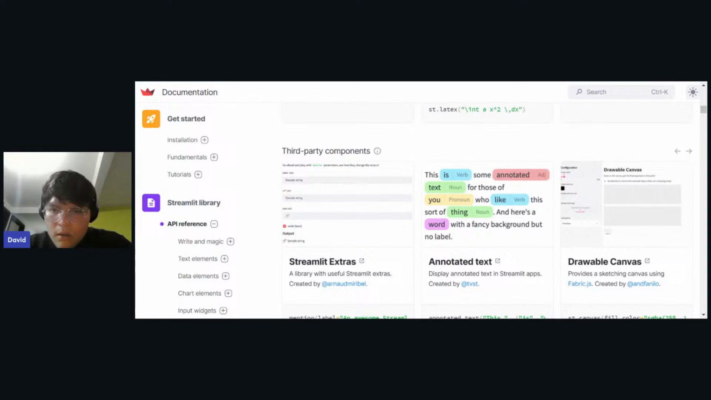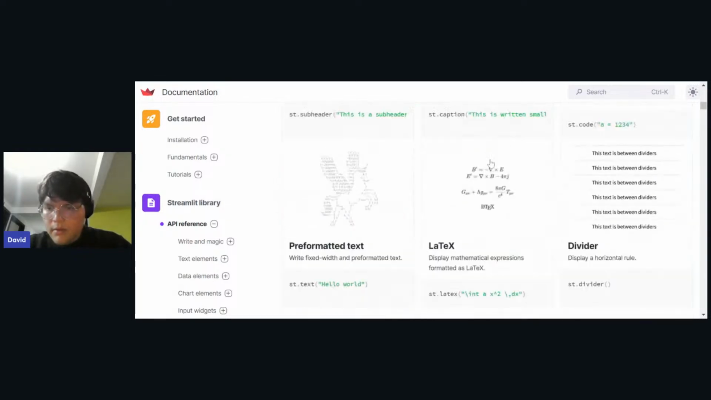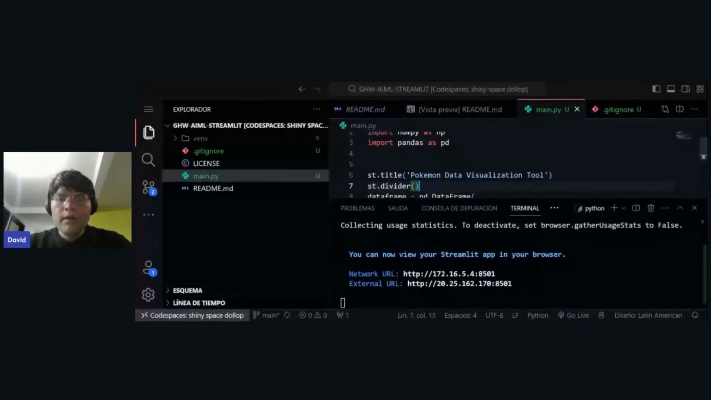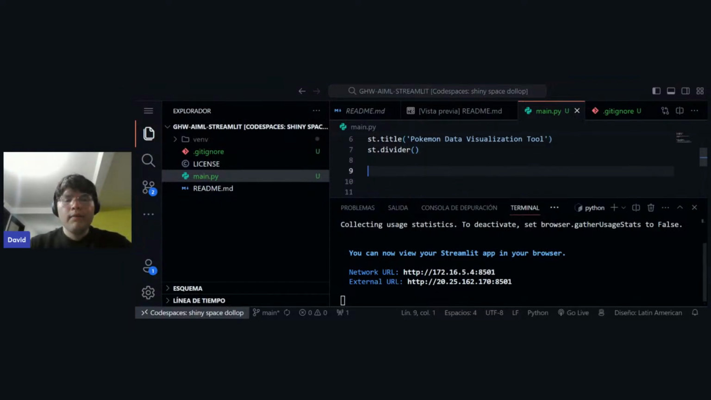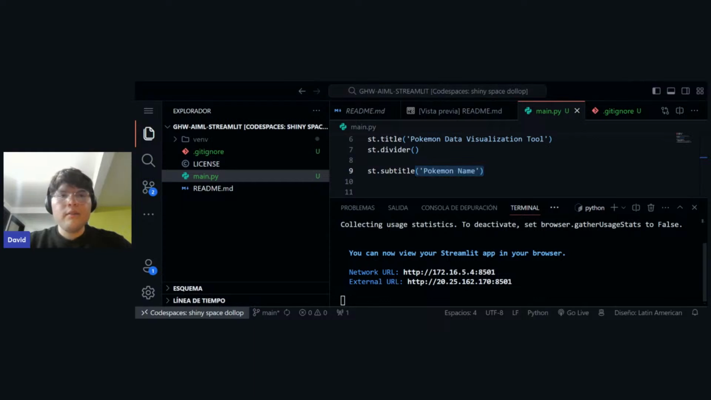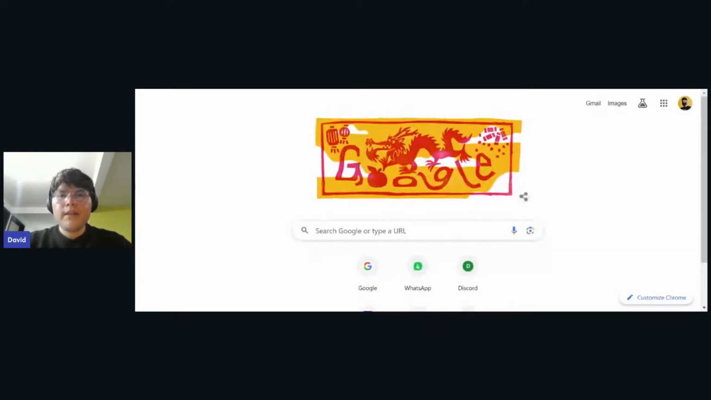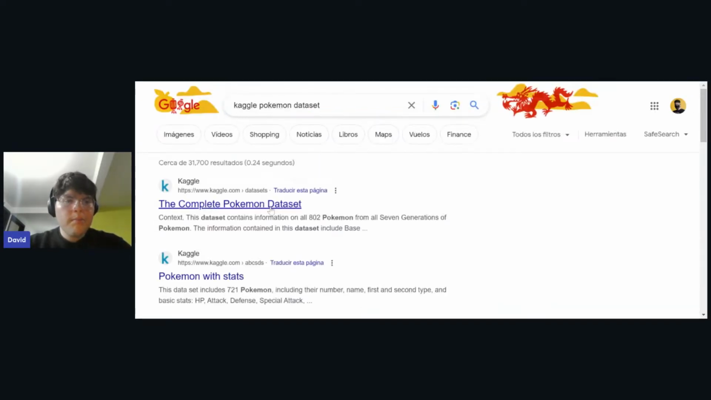And okay, so let me see where's, okay, yeah, it is divider. So after that, we're going to use some other stuff like st.subtitle, and use, I don't know, Pokemon data, Pokemon name. Oh yeah, we can use our Kaggle dataset, right? So let me share this tab again and start using the Kaggle Pokemon dataset. So the complete Pokemon dataset.